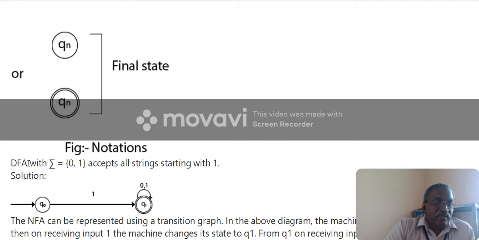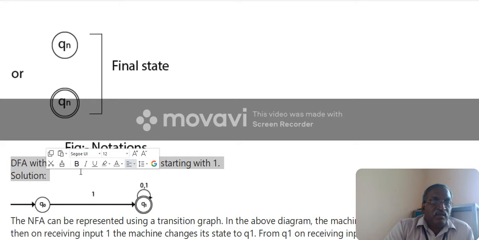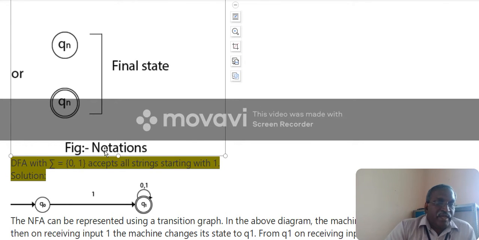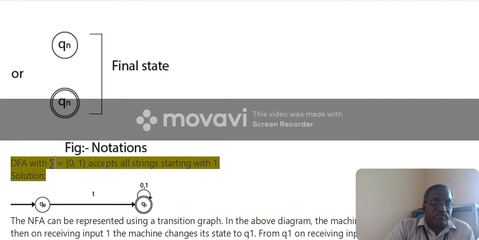This DFA accepts all strings starting with 1. This is the starting state. This is an example: a DFA with alphabet 0, 1 that accepts all the strings starting with 1.